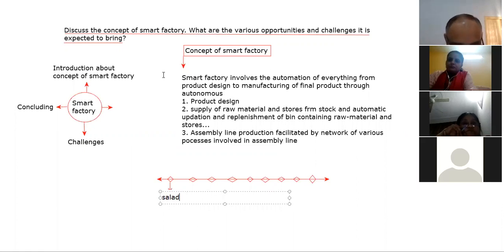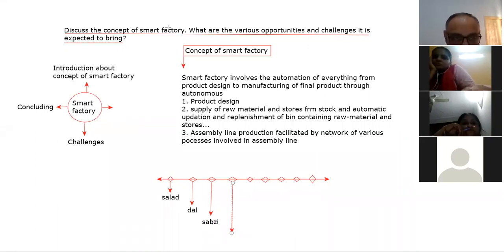Next you go, and this person's duty is, let's suppose, dal, and he put some dal in your plate. Next, this person's duty is, suppose, sabzi, and he put sabzi in your plate. And this person's duty is, suppose, non-veg, chicken, so he put chicken in your plate.